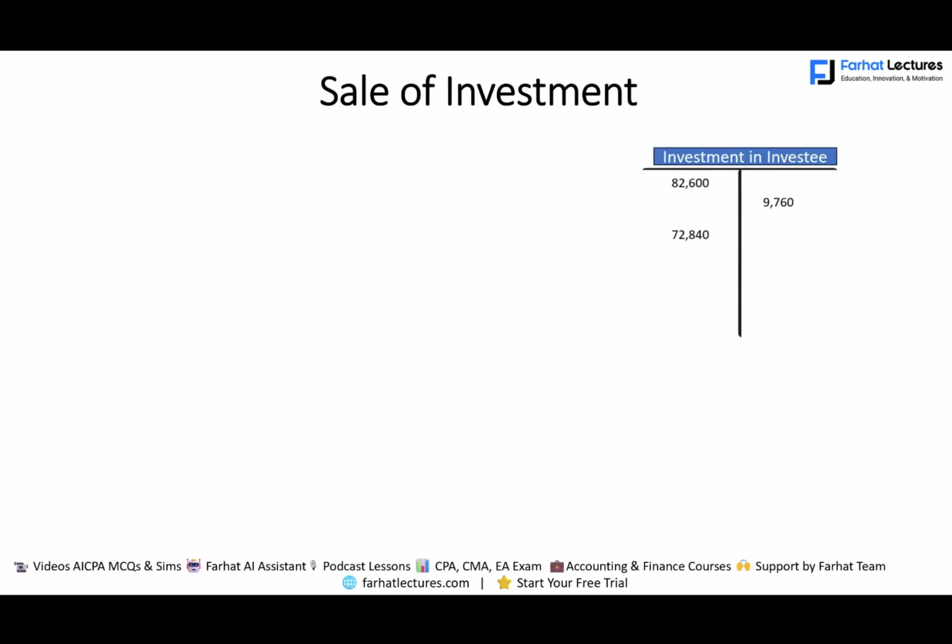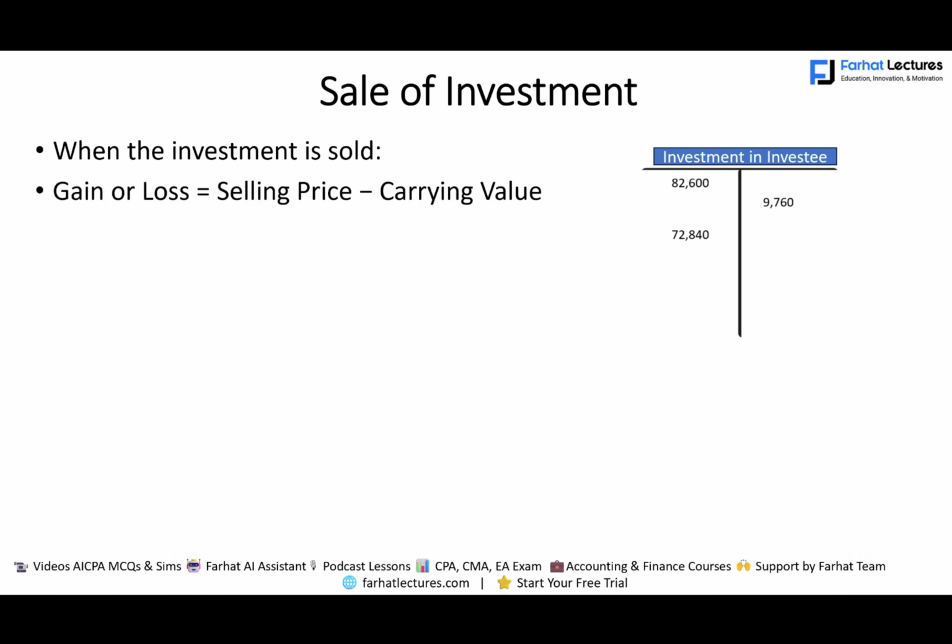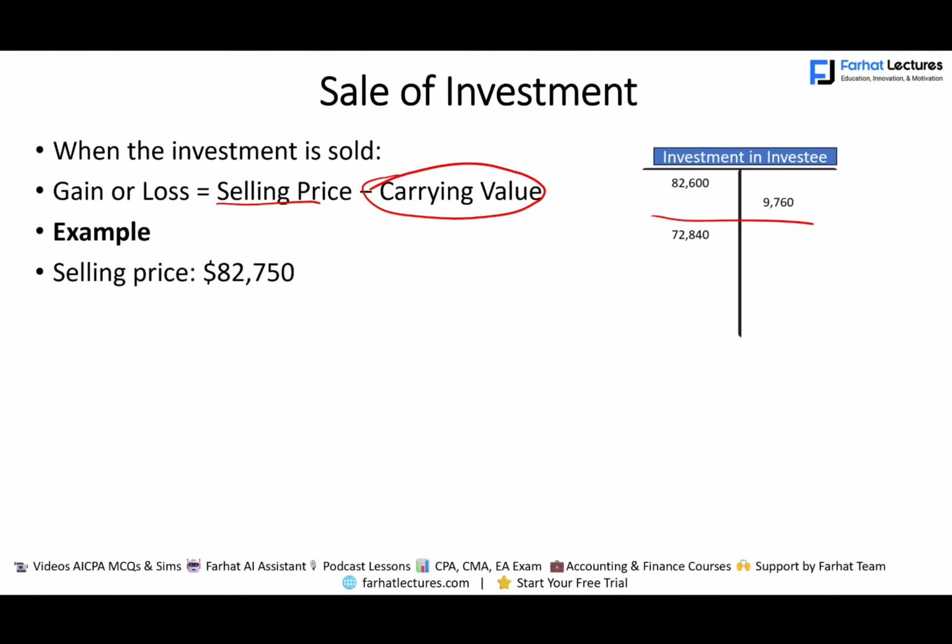Now let's assume we sold the investment. When the investment is sold, we have to look at what was the selling price minus the carrying value. For example, let's assume we sold the investment for $82,750. The carrying value is $72,840. We have a gain of $9,910.